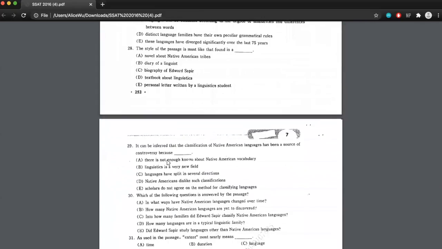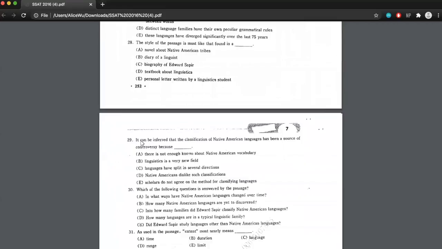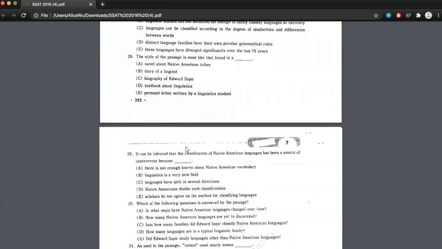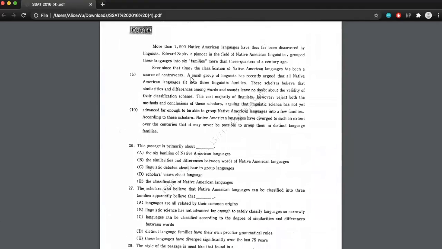Let's look at 29. So once again, we have an inferential question. It states, it can be inferred that the classification of Native American languages has been a source of controversy because... Let's take a look back at the passage, and although sometimes you can't necessarily find the direct answer in the passage, you can think about what it means. So you'll get a better sense of that idea when we go through this example. It says, ever since that time, the classification of Native American languages has been a source of controversy.